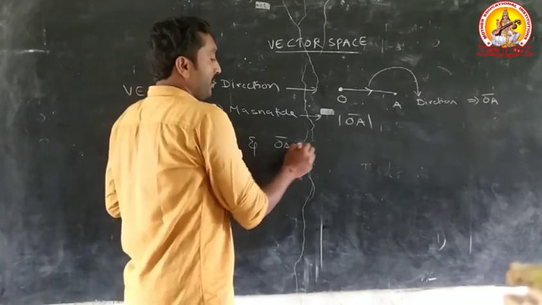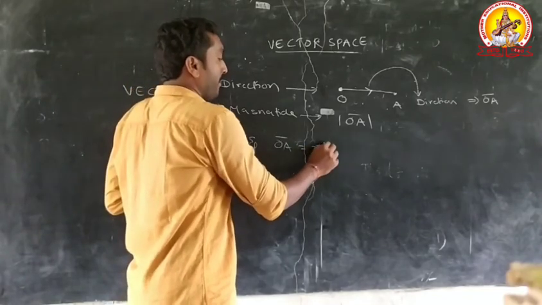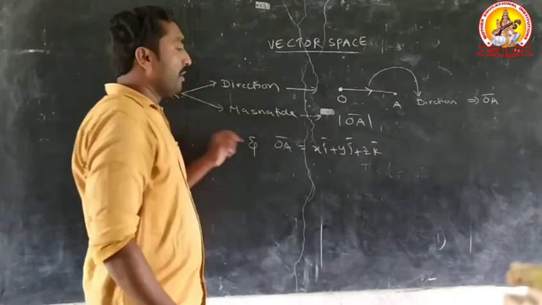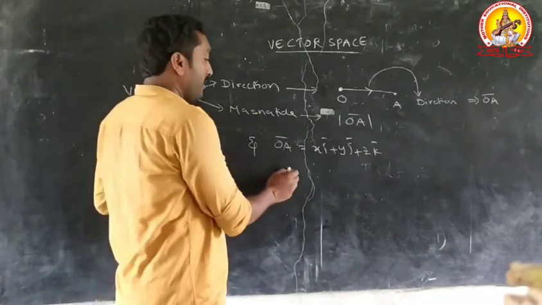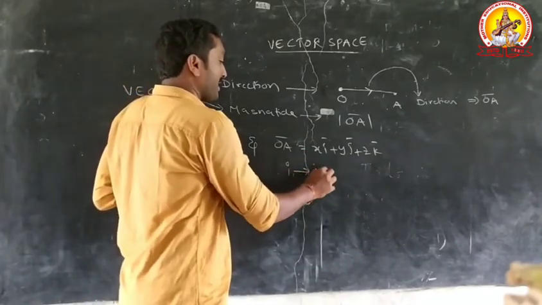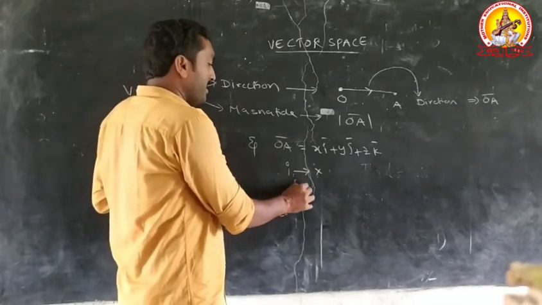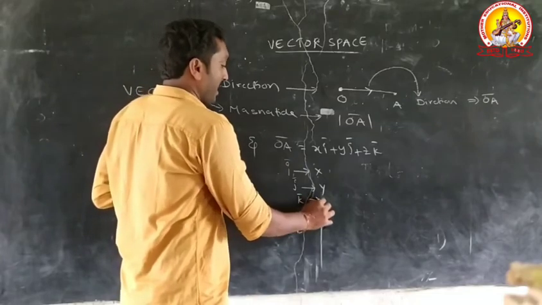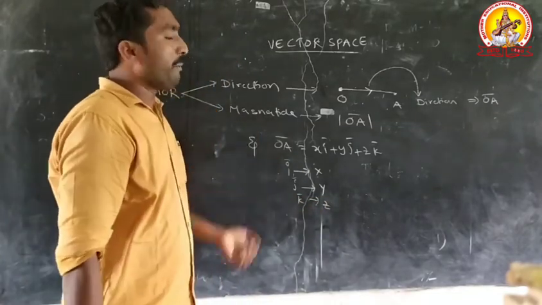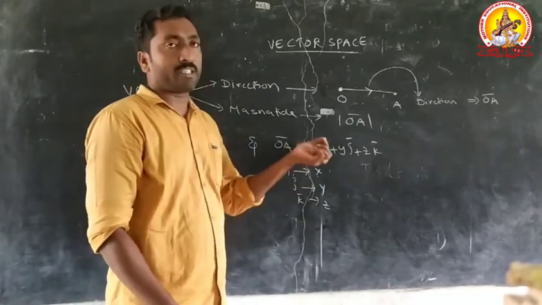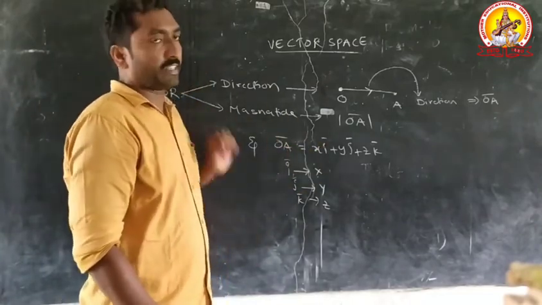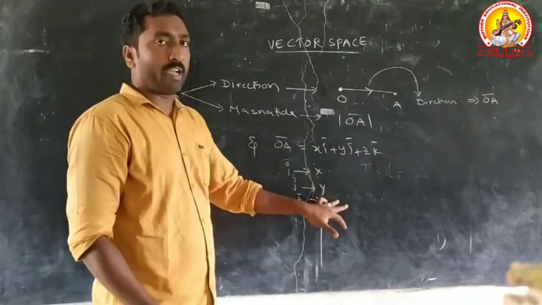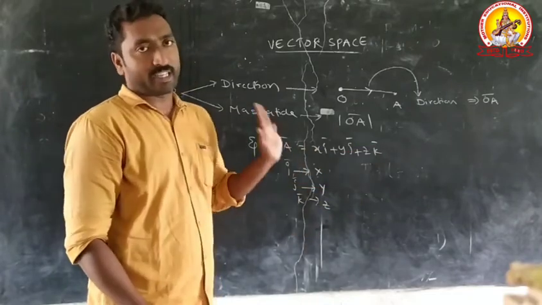It is denoted OA bar equal to x i bar, y j bar, z k bar. I bar is the direction of the x-axis. J bar is the direction of the y-axis. K bar is the direction of the z-axis. OA bar equal to x i bar plus y j bar plus z k bar is a vector.